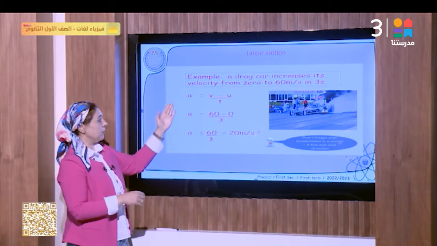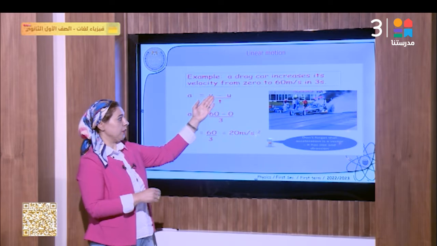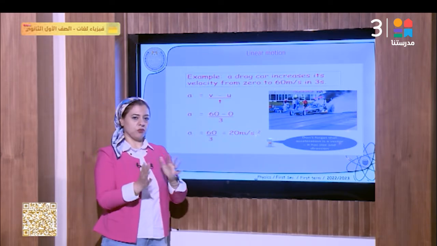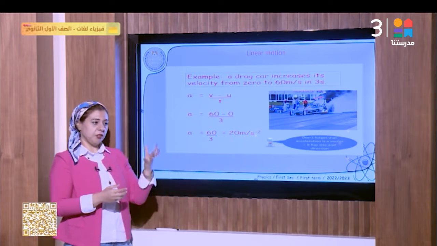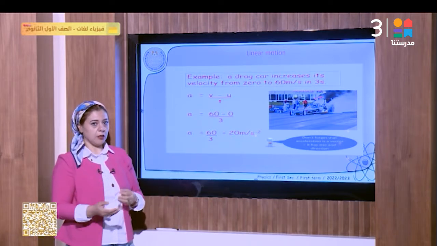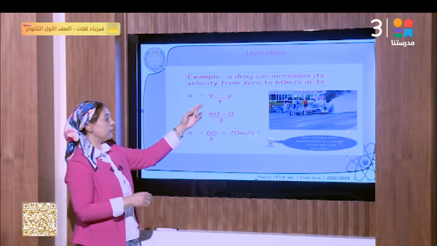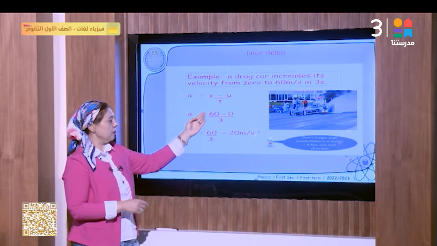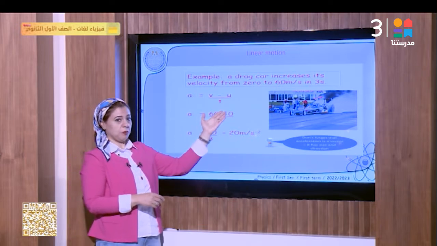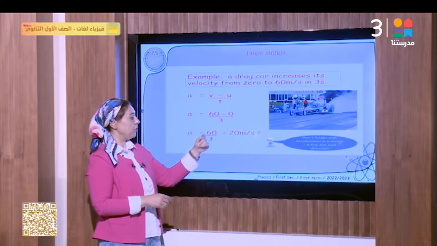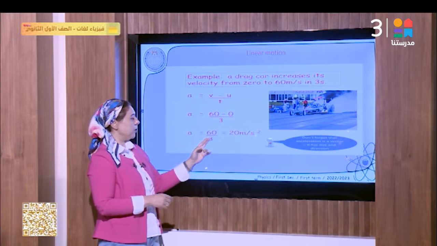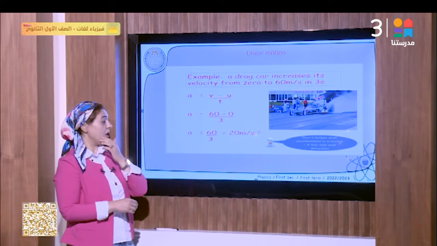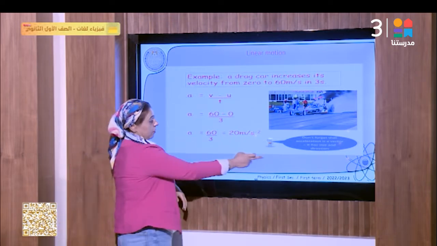The acceleration equals v final minus v initial, which is v2 minus v1. In some books you can find the velocity denoted v2 minus v1 or vf minus vi, the final minus the initial, over the total time of change. So the final velocity is 60 and it started from rest, which means v1 equals 0, over the time of change, so 60 over 3, which is equal to 20 meters per second squared. This is the acceleration of the object.